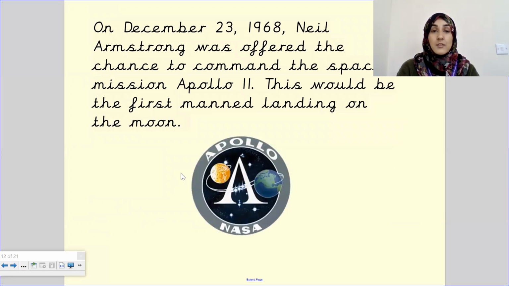Okay, on December 23rd, 1968, Neil Armstrong was offered the chance to command, which again means to fly, the space mission Apollo 11. This would be the first manned landing on the moon.